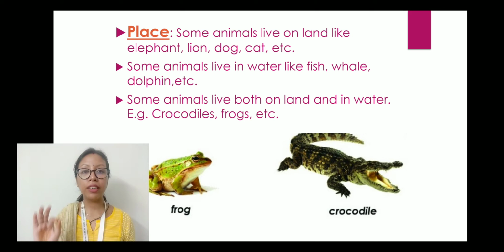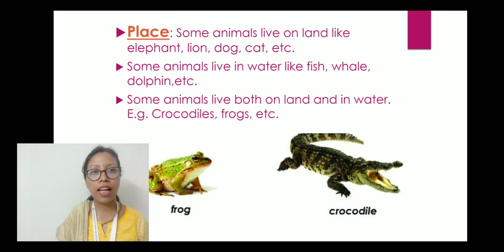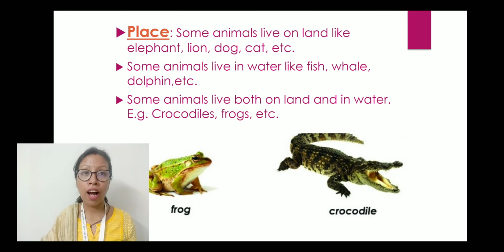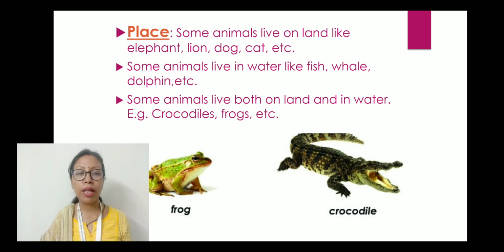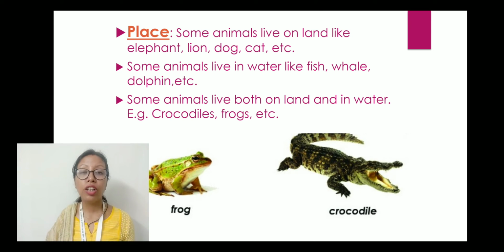Now, place. Place means their own location. So, where do these animals live? Where do they stay? The way we have a house to live in, even these animals also have some places to live. Now, some animals live on land. Those animals that live on land are elephant, lion, dog, and cat. And there are some animals which live in water, and these animals have fins and they swim, like fish, whale, dolphin.